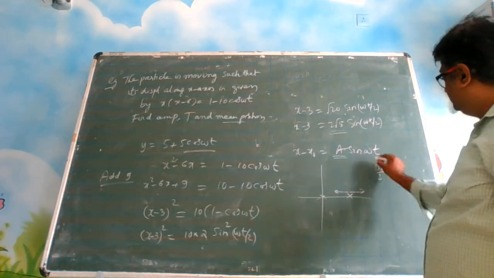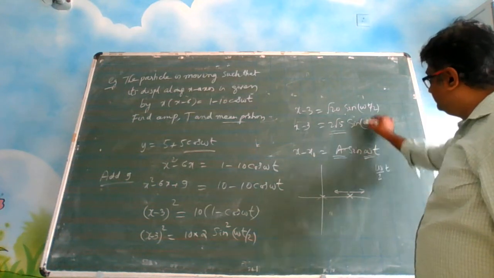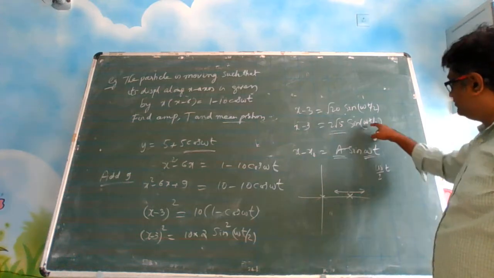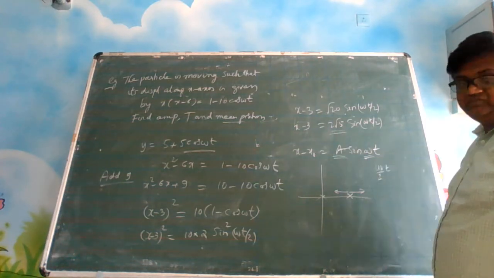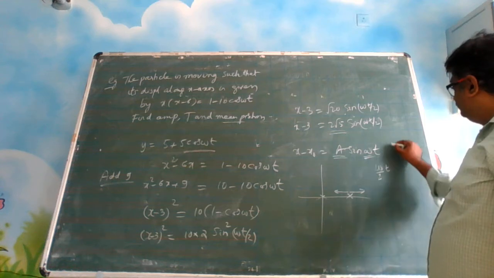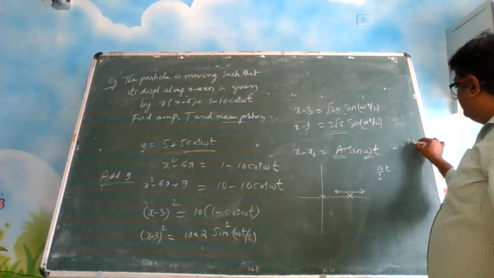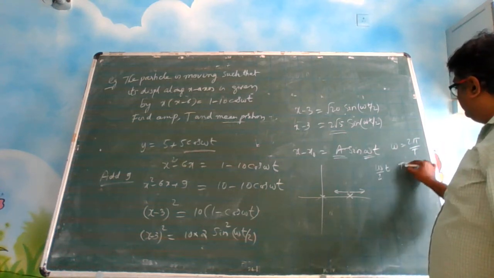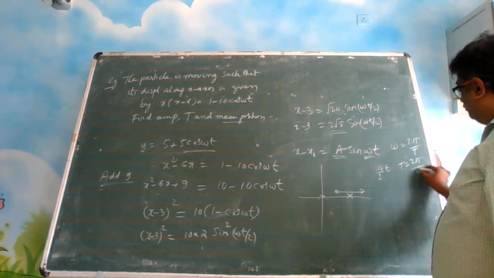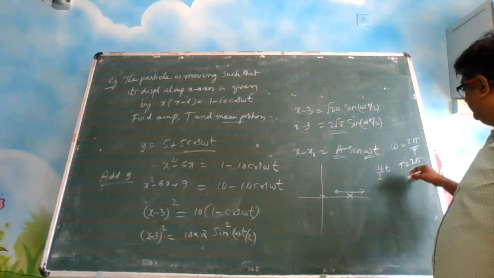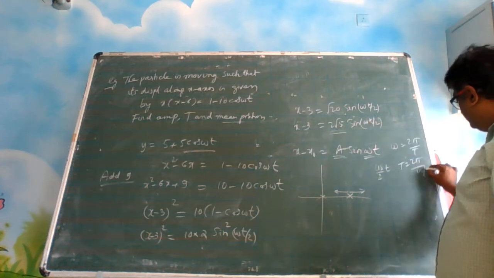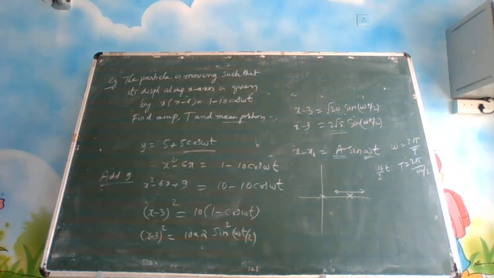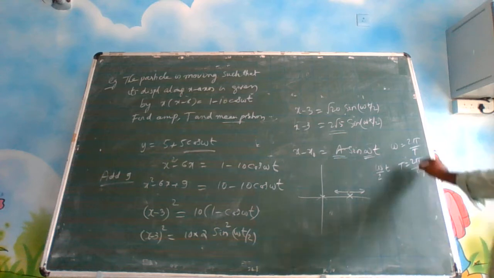Then both these equations are matching, right? What is omega? It is 2 pi by T, or T is equal to 2 pi by omega. But here in the place of omega, there is omega by 2. Okay? Understood what I have done here?